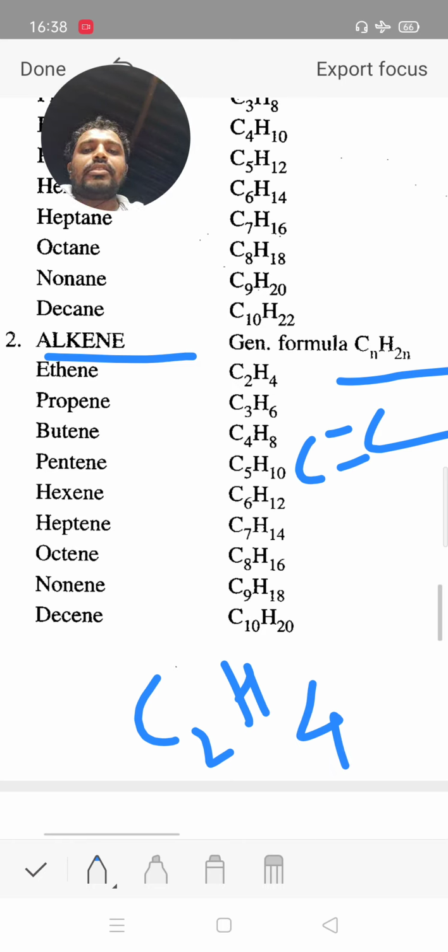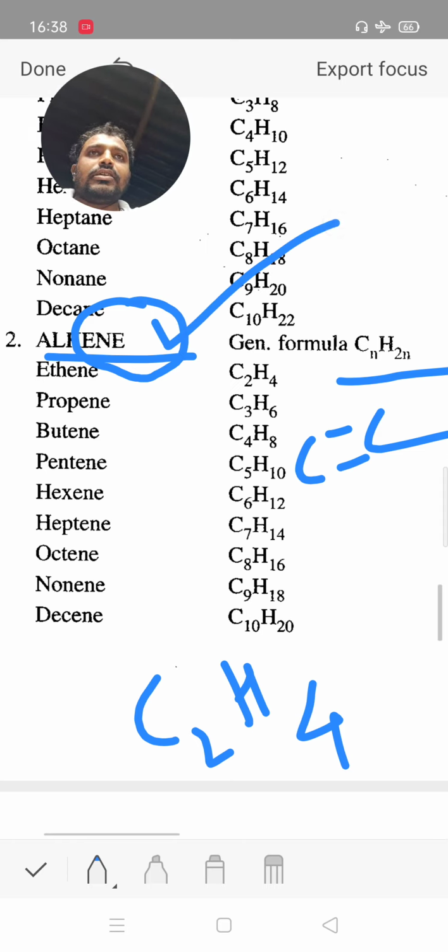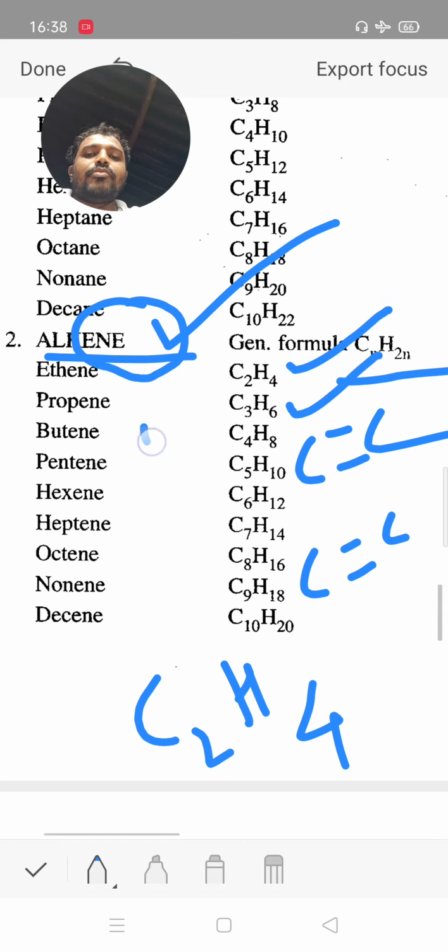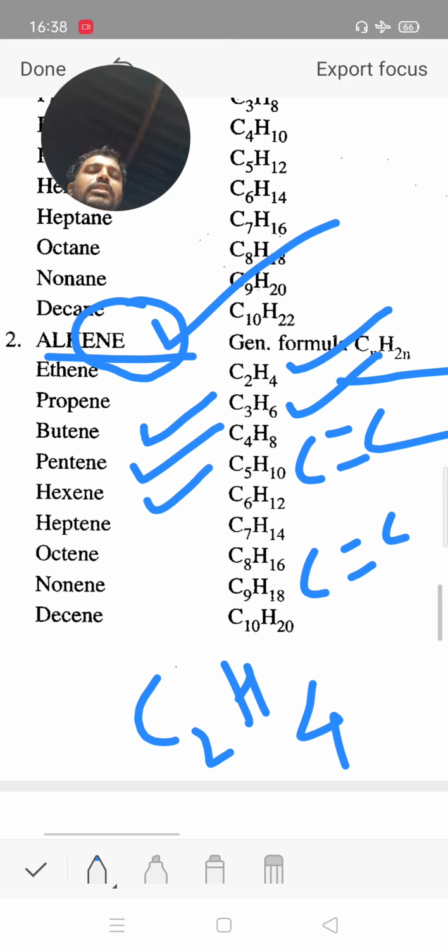In this, alkane's 'ane' is replaced by 'ene' to indicate the presence of a double bond. Then alkene, presence of carbon-carbon double bond: 2 carbon ethene, 3 carbon propene, 4 carbon butene, 5 carbon pentene, 6 carbon hexene, 7 carbon heptene, 8 carbon octene, 9 carbon nonene and 10 carbon decene.